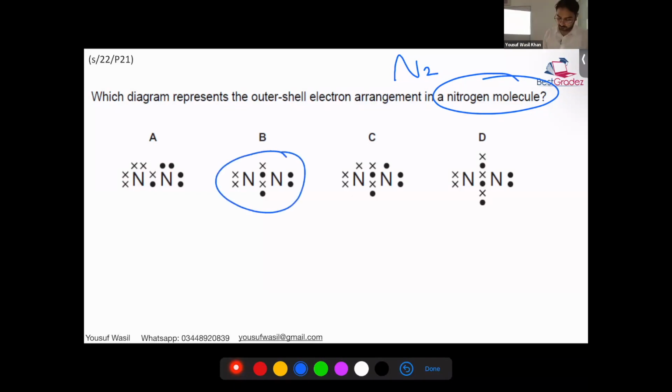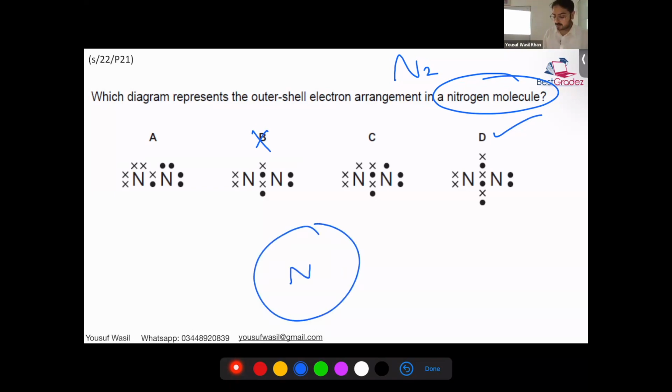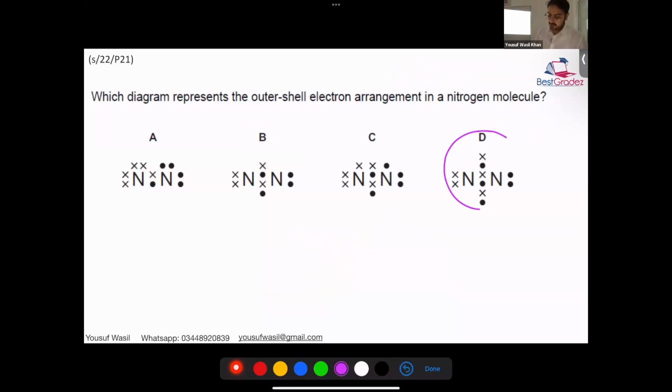B. Yes, because nitrogen is in group 5, so it needs 3 electrons. It will share 3 electrons, remaining will be 2. These are some common examples. Yes, Samar, you're right. So we have to go for option D. They did not draw the circles, but you get the idea, right?